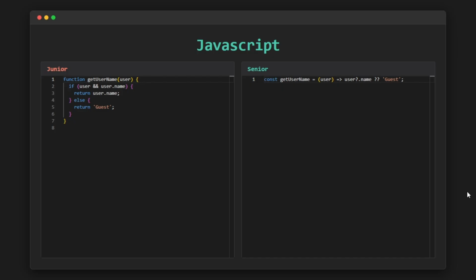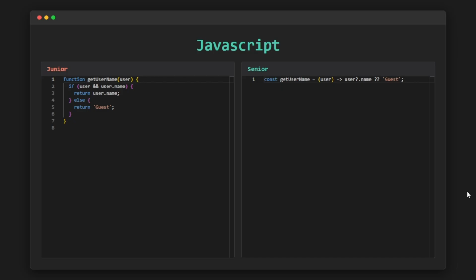The author checks whether the user exists before accessing user.name, which helps prevent runtime errors, a very common mistake for beginners in JavaScript. Besides that, the logic of the function is quite easy to understand. If there is a user and the user has a name, it returns the name. Otherwise, it returns a default value, which is guessed. This is a safe approach and works well for small projects, or when you're just getting started with programming.